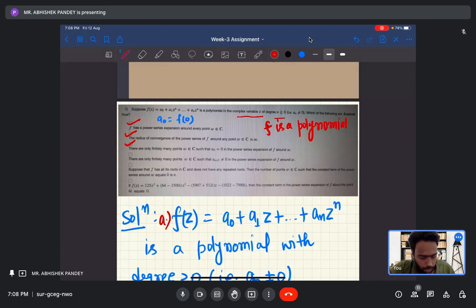Now, since f is a polynomial, let us look at the fourth option, which I will call D. It says there are only finitely many points w belonging to C such that a_(n+2) is non-zero in the power series expansion of f around w.